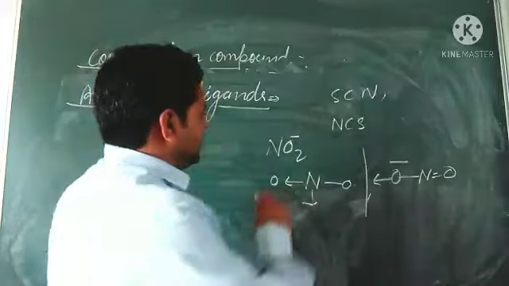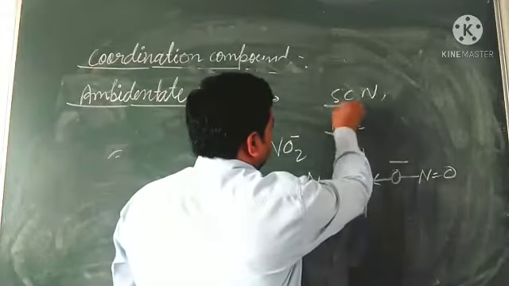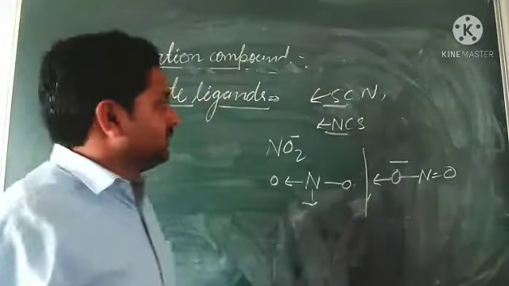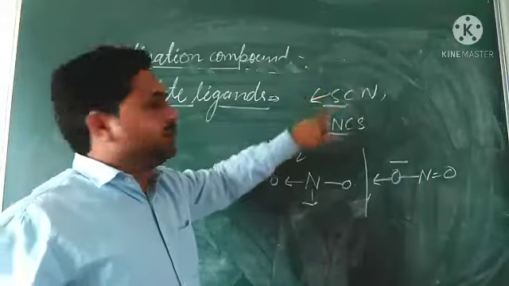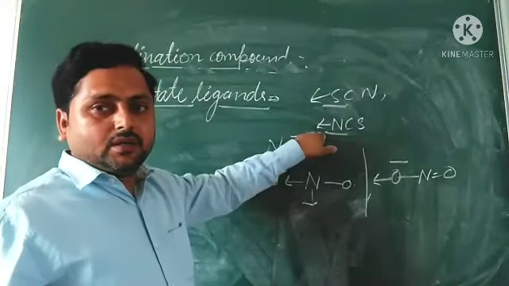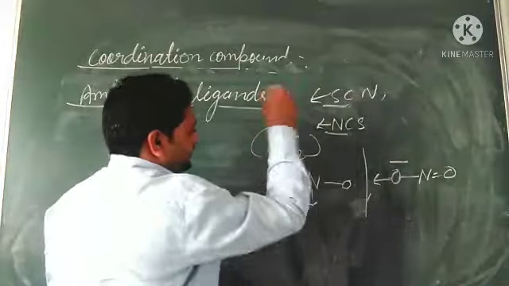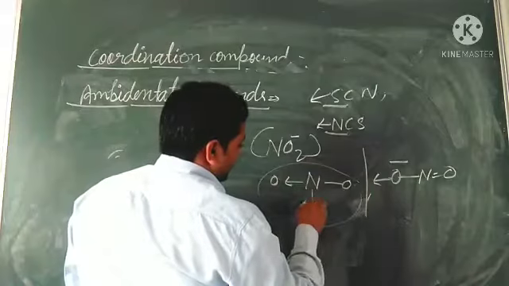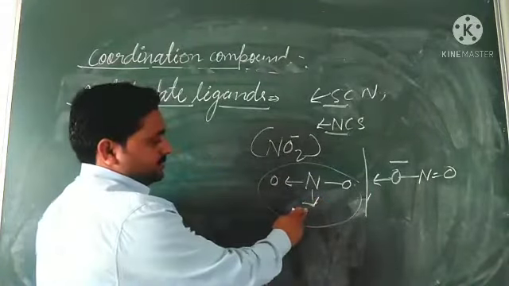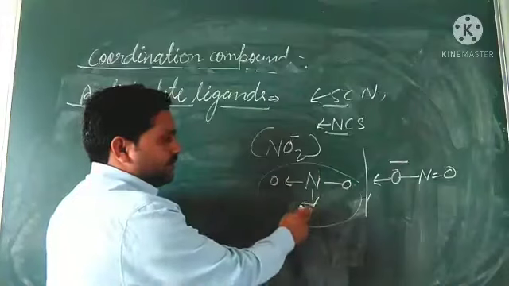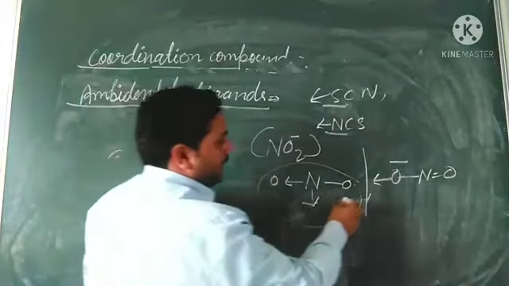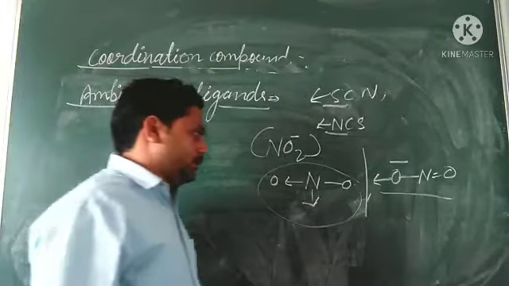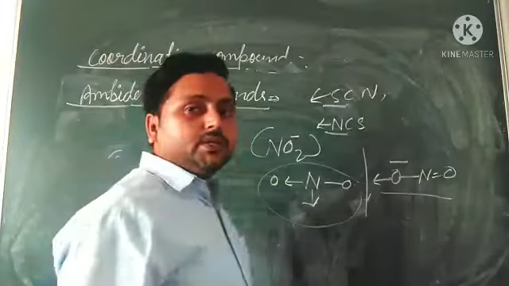Like this, you see here NCS and Cl. It can form a bond like this, and in this it can form a bond like this. In one, S is forming the bond, in the other, N is forming the bond. Like NO2 minus is also an example of an ambidentate ligand. Nitrogen is forming a coordination bond to the central metal atom, and in the other, oxygen is forming the coordinate bond. So these types of ligands are called ambidentate ligands.